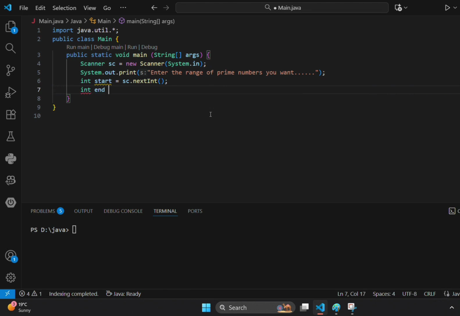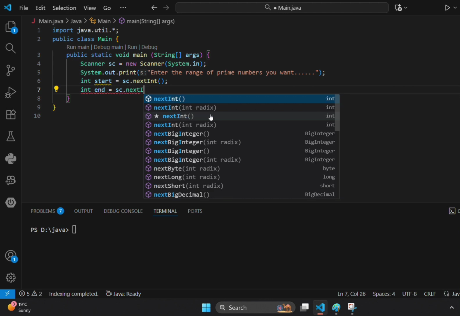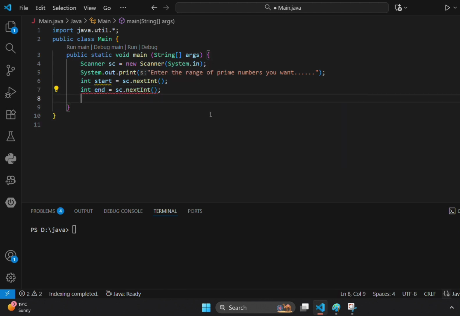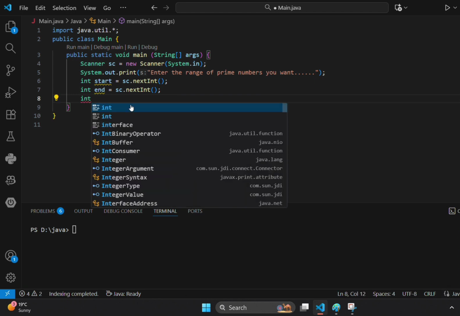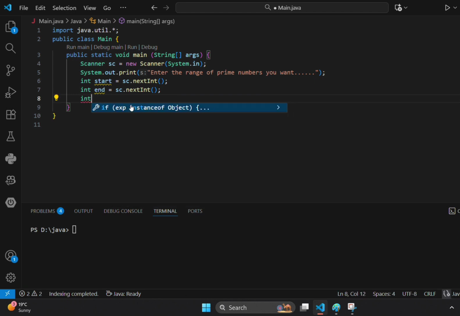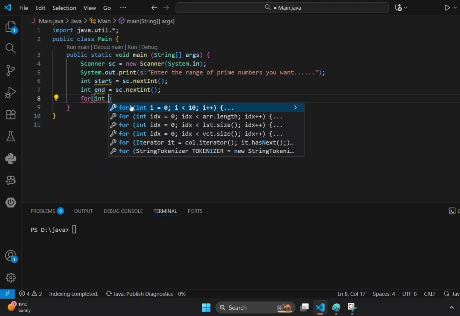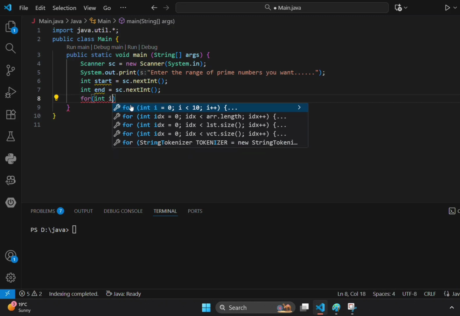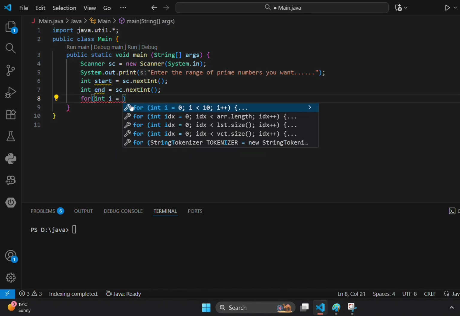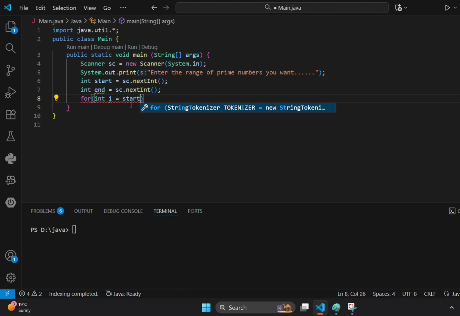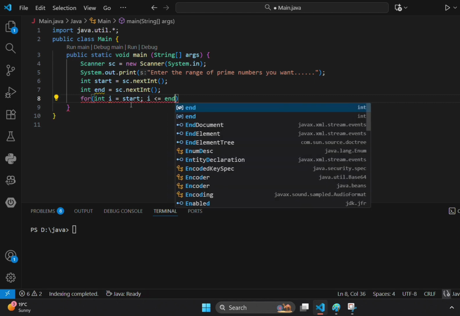In the algorithm I told that we need two variables, indirectly two points, that is the starting point and the ending point. So I declared and initialized them. After that, we can use a for loop to get each and every number from starting to ending. I will start it from start and end it up to end.